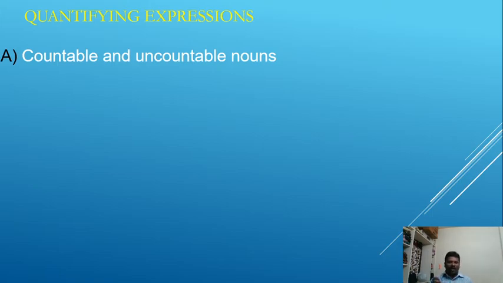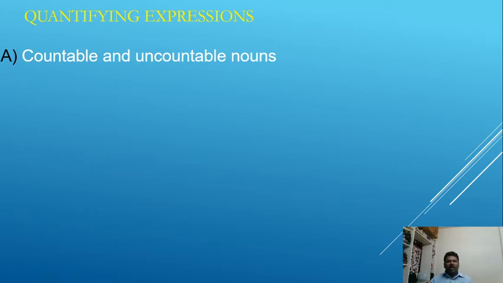Can we count book? Can we count key? Yes, we can count: 1 key, 2 keys, 3 keys, 4 keys, 5 keys, etc. So we have known what is countable. Countable nouns are those that can be counted by using numbers.